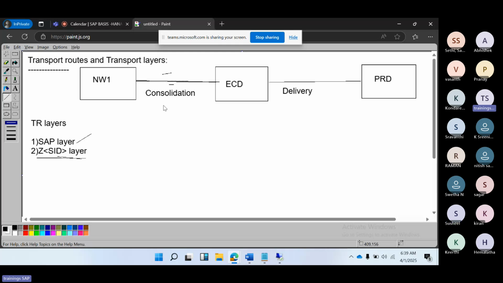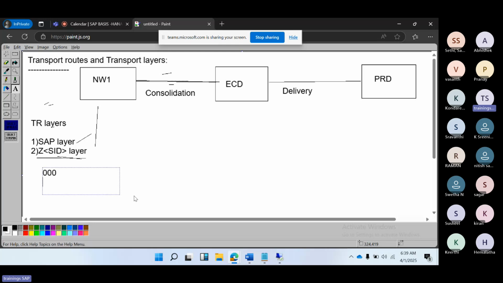So the transport routes and transport layers are done. The domain controller configuration is done, and the systems are added into the domain controller. In all cases you need to use client 000 of the systems, the triple zero client.